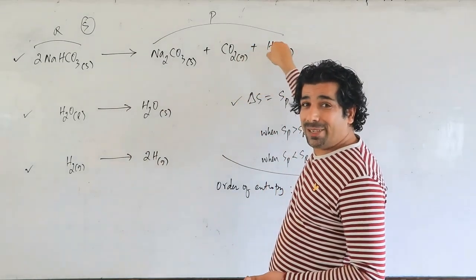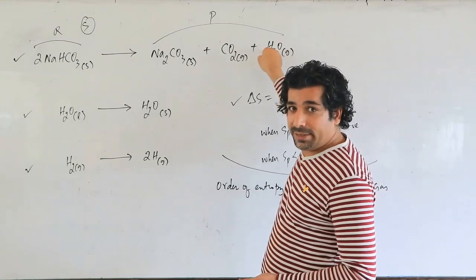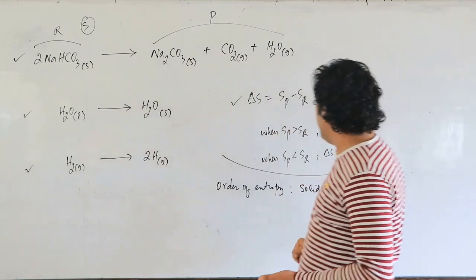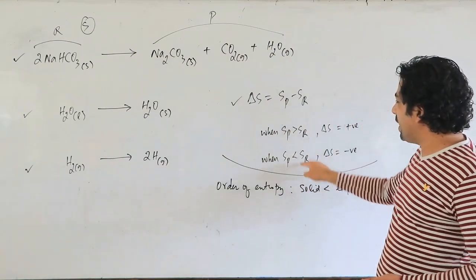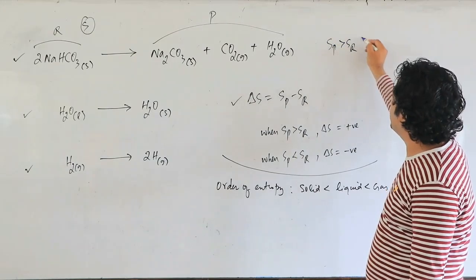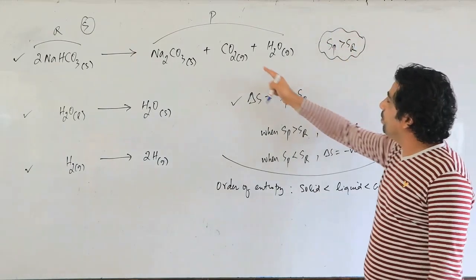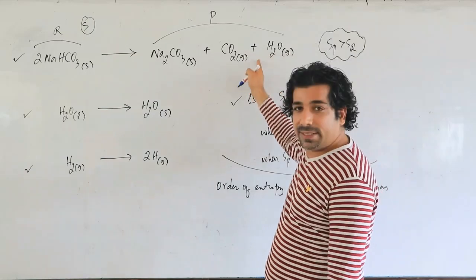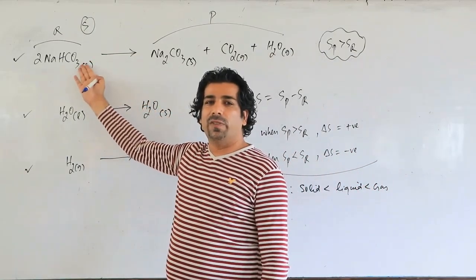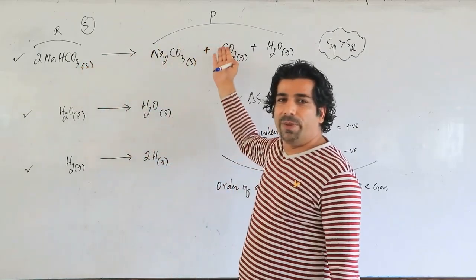Because of the presence of the gas on product side, entropy of the products will be more. That means, will it be the first expression or second expression? First expression. So for this, Sp will be greater than Sr, my dear friends, because on product side we have gases, and on reactant side we have only solid. So entropy will be less here and more here.